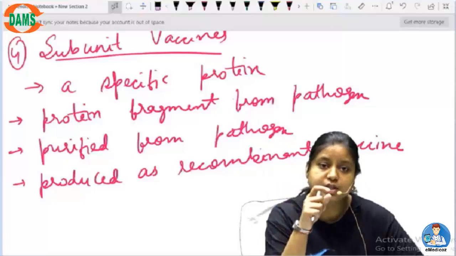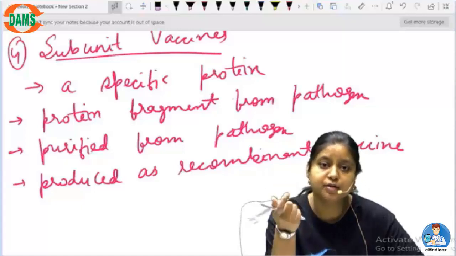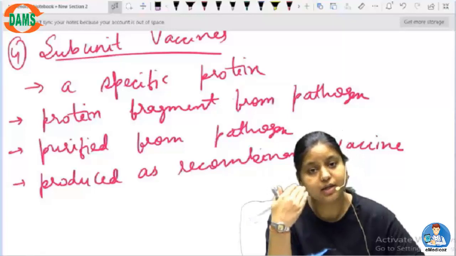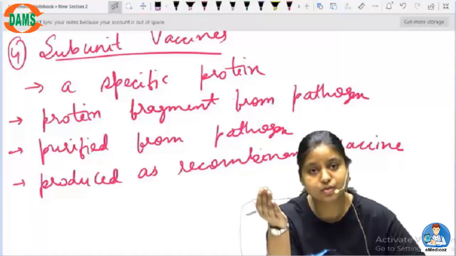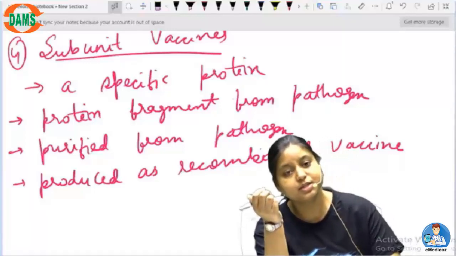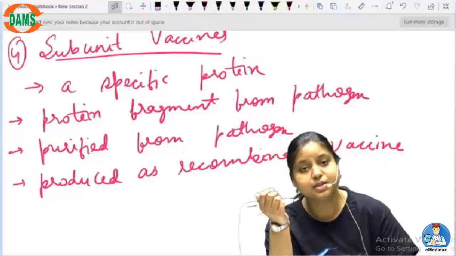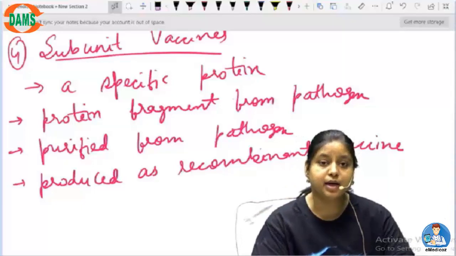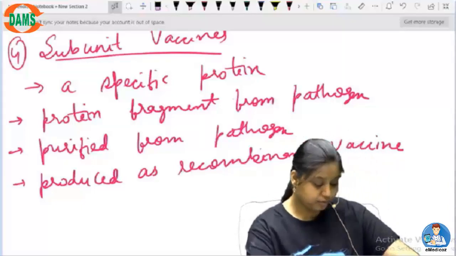So if a pathogen is secreting some kind of enzyme or protein which is disease causing, the idea is to take out that protein, purify that protein from the pathogen, and then put it into the host, so that the host now knows that this is the kind of thing against which I have to create an immune response.